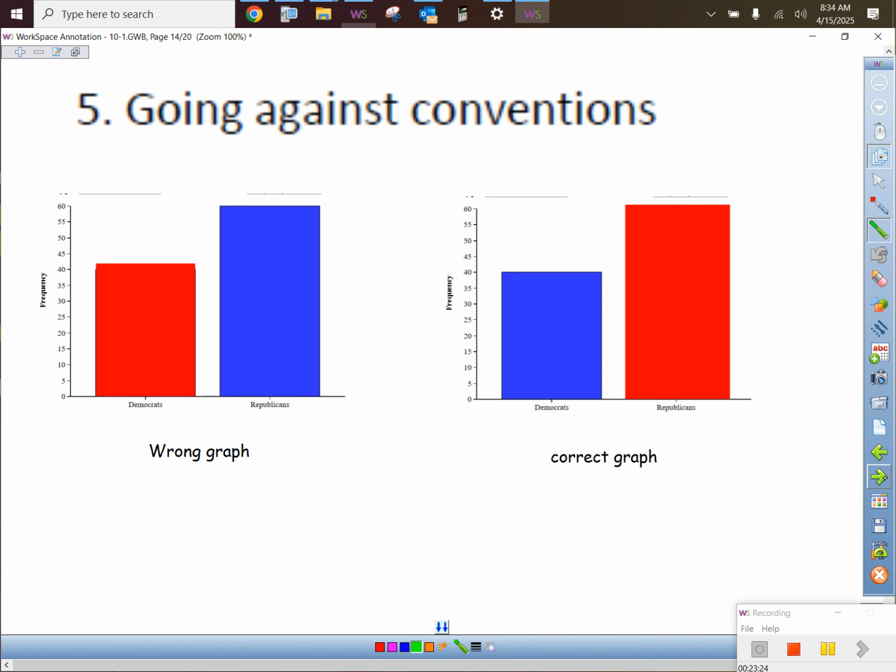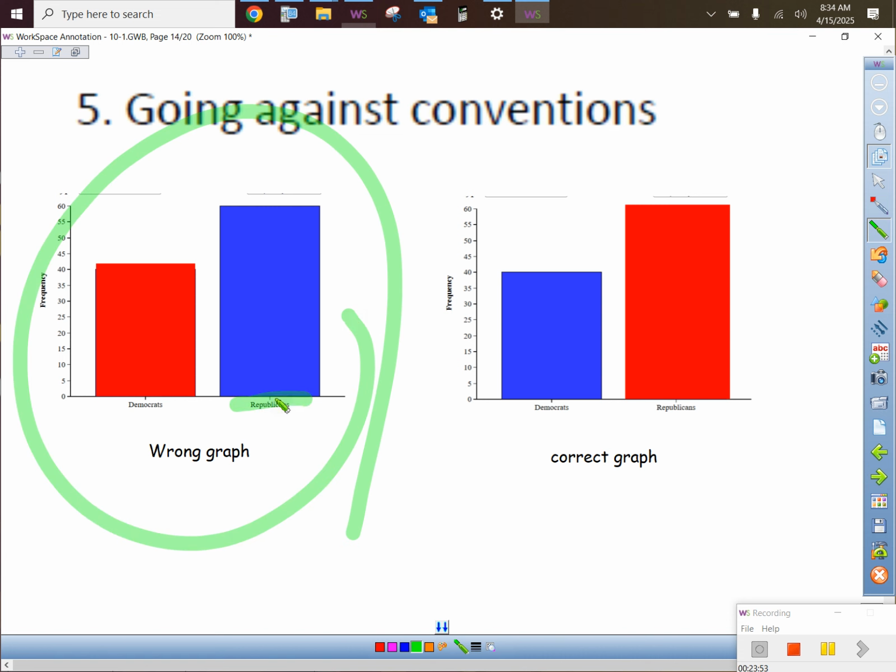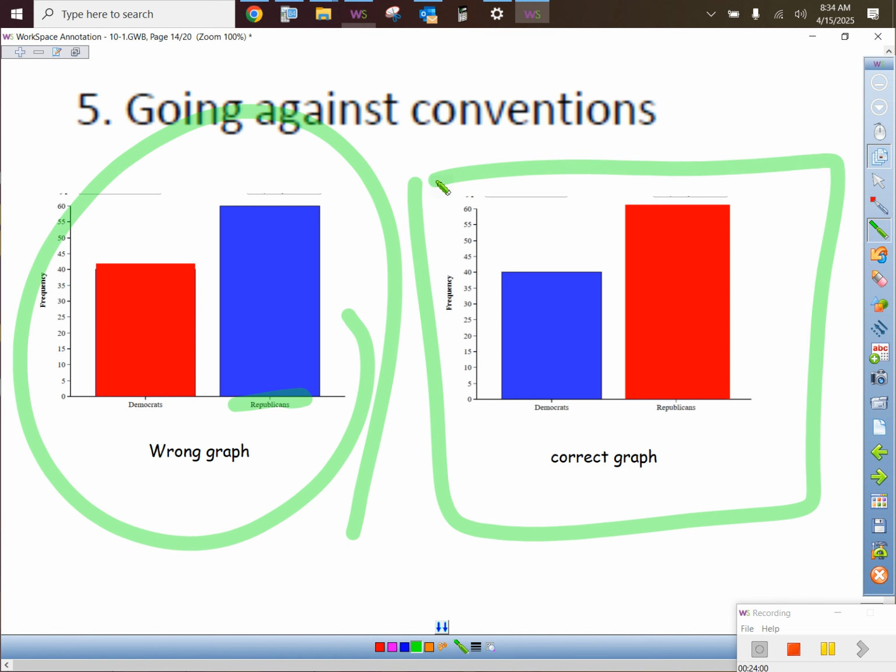That is very misleading, because someone's going to look at the graph on the left here and just go, oh, Democrats kick butt. Wait a minute, they're not Democrats, they're Republicans, because I used the colors backwards in that case. Shouldn't it be this way? Don't go against conventions of what should normally happen. It was also like my pie chart earlier when they had green be a blue piece of pie. What is the point of that? That is horrible. So here are 3 of them on your worksheet.